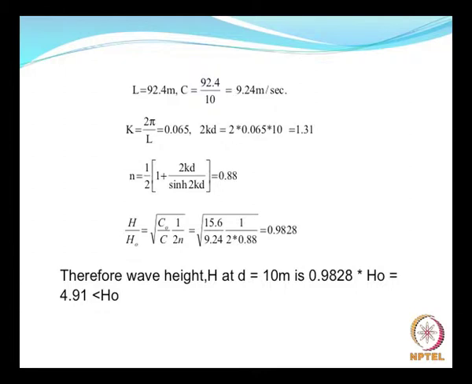So now we have the wavelength, and you can calculate the other parameters, and all these parameters are needed in order to evaluate the factor n, which can also be taken directly from the wave tables. Since the bottom depth contours are parallel to each other, we are considering only the phenomenon of shoaling.